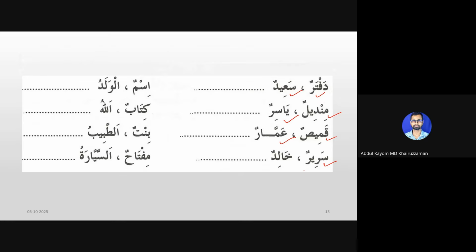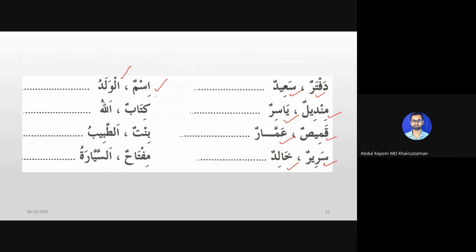Then we have Sarirun Khalidun. Sarirun means bed. Khalid is a person. We want to say Khalid's bed. We say Sariru Khalidin. We don't say Sarirun Khalidun; that will be wrong. Then we have Ismun Al Waladu. Ismun means name, and Al Waladu means the boy. To say the boy's name, we say Ismul Waladi.